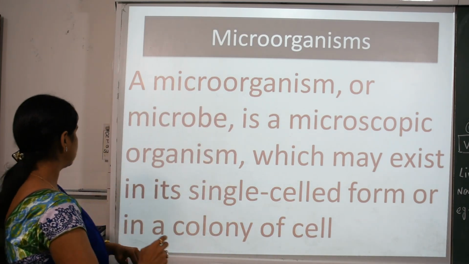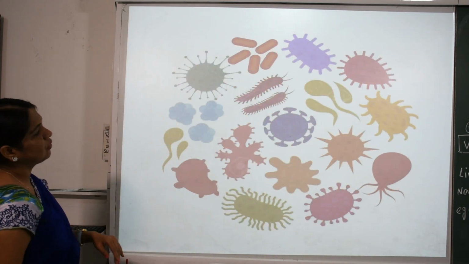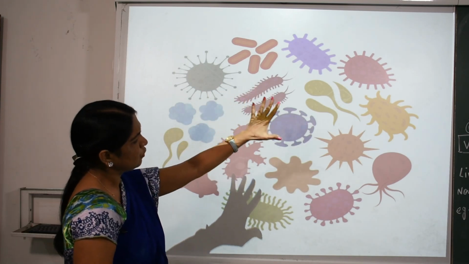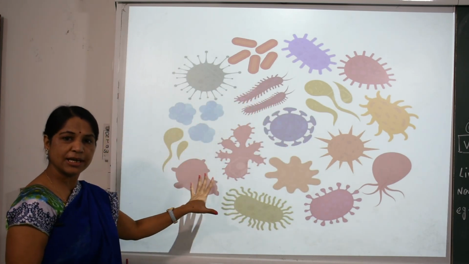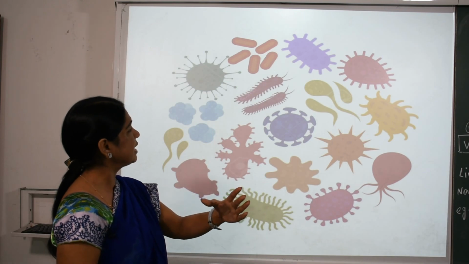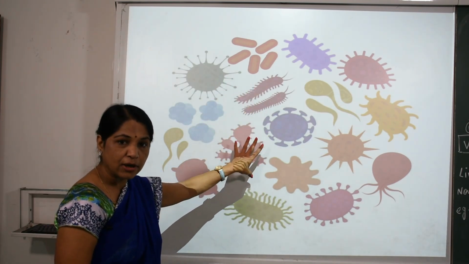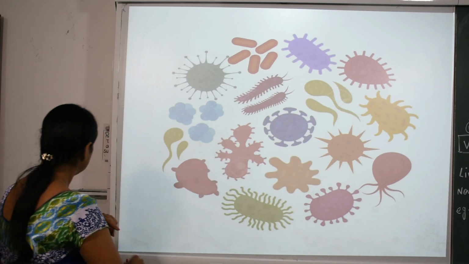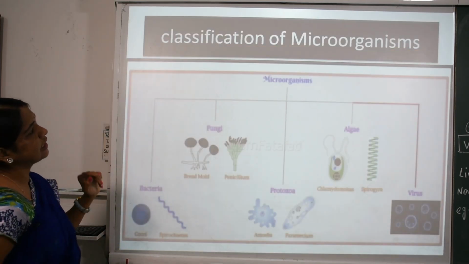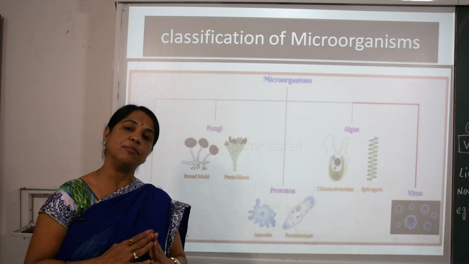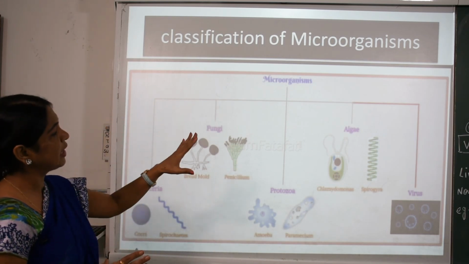So it is a microorganism. Now can you guess what this is? So many, here is the picture. Can you guess? Yes, they are different types of microorganisms. Now further we are going to see the classification of microorganisms.